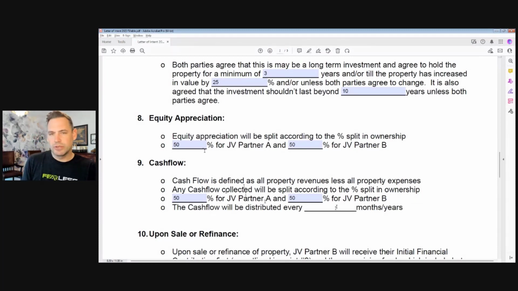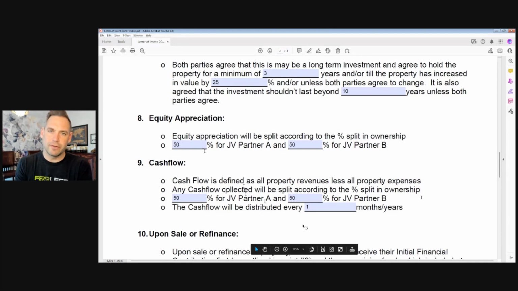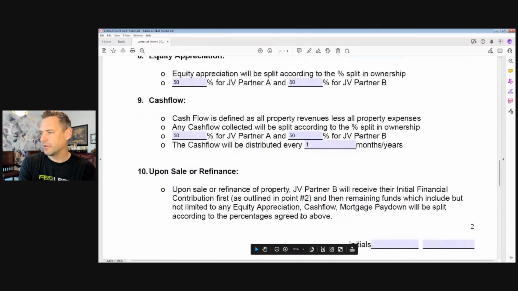I would say in most cases, a yearly distribution would be fairly common. Sometimes it's distributed at the end of the investment, and sometimes it's distributed sooner. But in this case, just for simplicity's sake, let's use 1 year. We would end up circling year or highlighting that, however you want to do that. But we're going to have it distributed every year in this case.